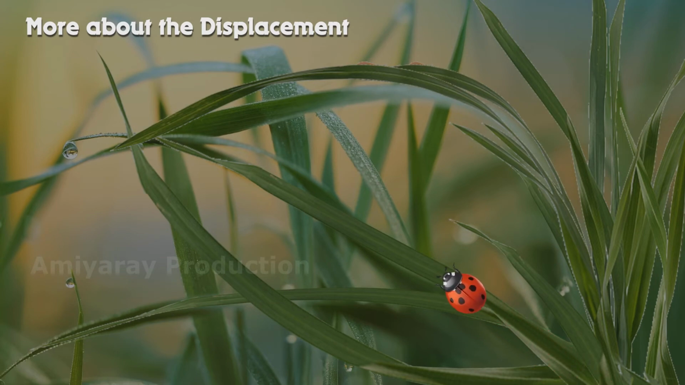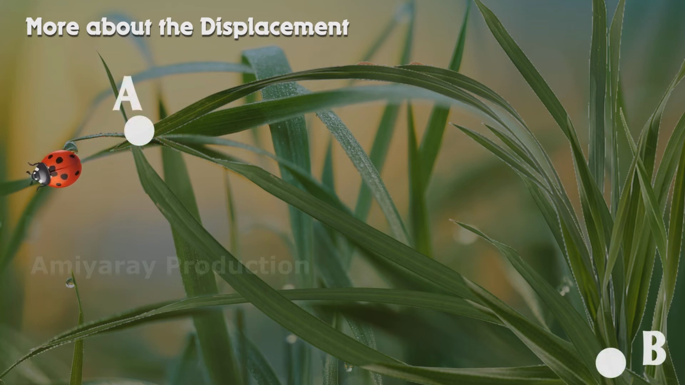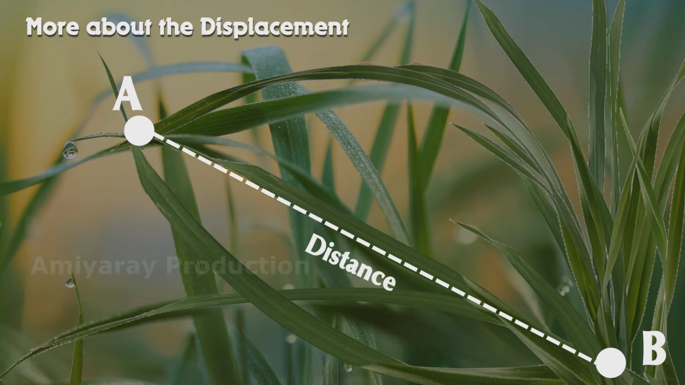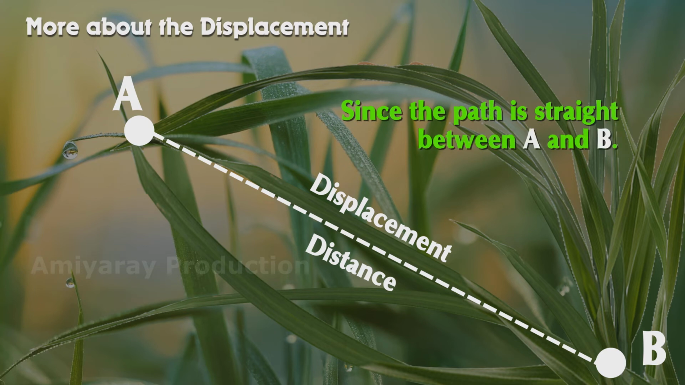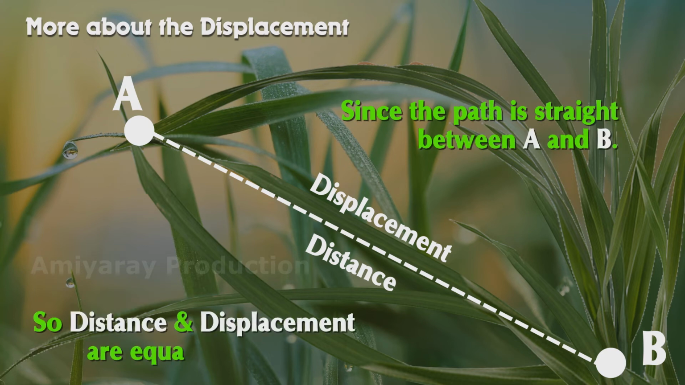Here you can see the movement of a ladybird on the screen. The ladybird is covering the gap between A and B along a straight line. Since the path is straight between A and B, the distance and the displacement are equal in magnitude in this case.